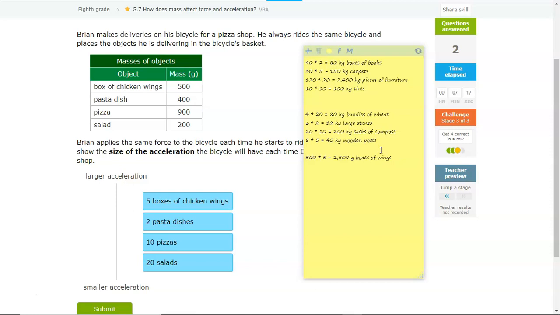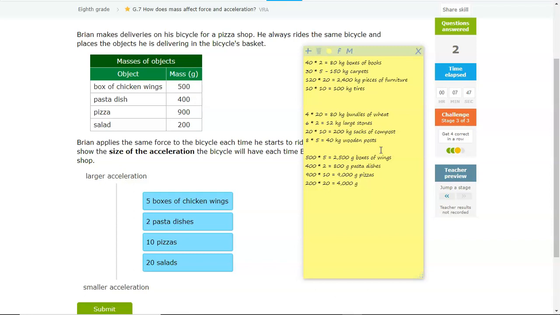So 400 grams multiplied by 2 pasta dishes is equal to 800 grams for the pasta dishes. Next one is going to be 900 multiplied by 10 is equal to 9,000 grams for the mass of pizzas. And last but not least, you got 200 for each salad, and there's 20 salads, so that's going to get you a total of